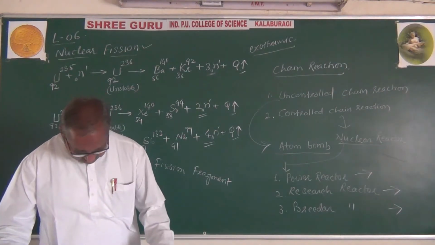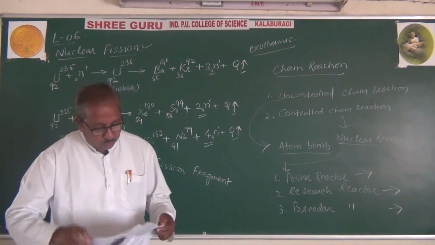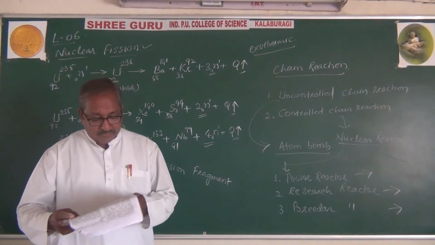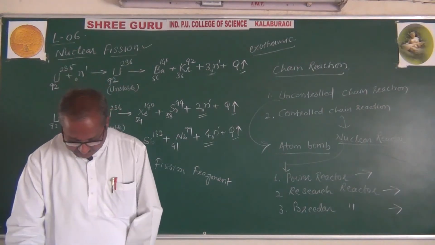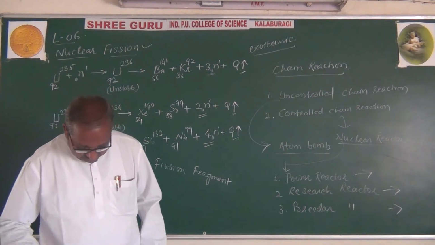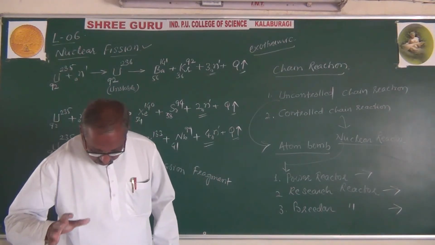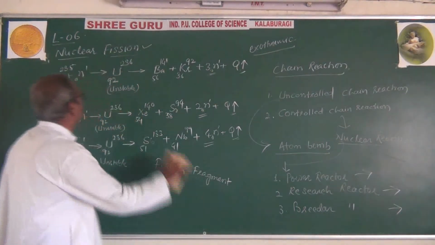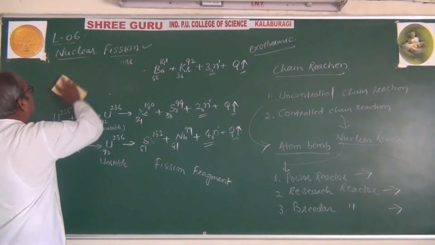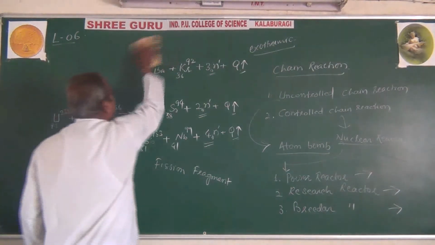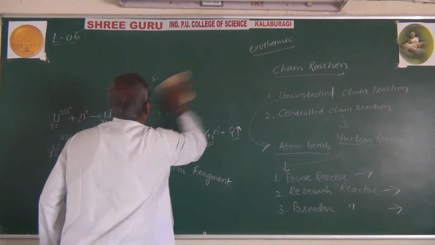Now, to maintain the controlled chain reaction, there is one factor which we call the neutron multiplication factor.